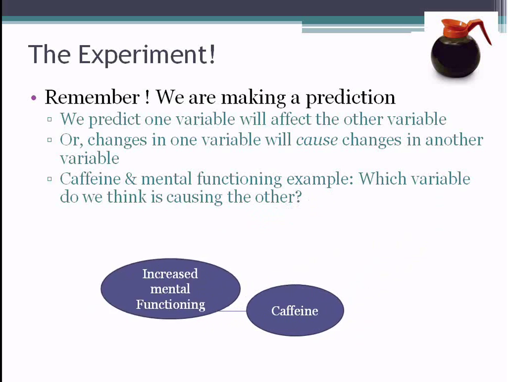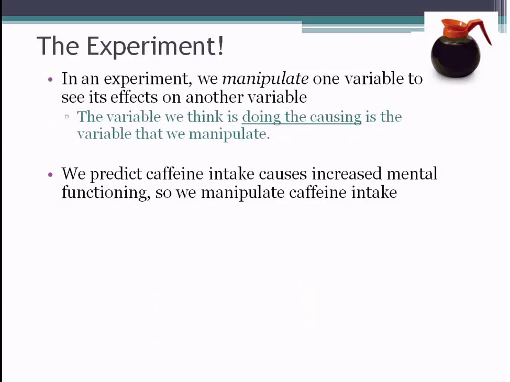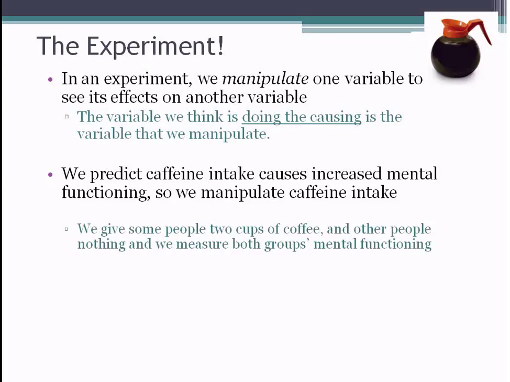Now, I'm making a prediction that caffeine is going to cause increased mental functioning, right? But it could, of course, always be the other way around. Just because we find a relationship, let's say, between increased mental functioning and caffeine, doesn't necessarily mean that caffeine causes increased mental functioning. In order to determine this, we have to manipulate that caffeine consumption. We have to manipulate the variable that we think is having an effect on the other variable. Typically, when we're doing an experiment, the thing that we manipulate is going to be what we call the independent variable.